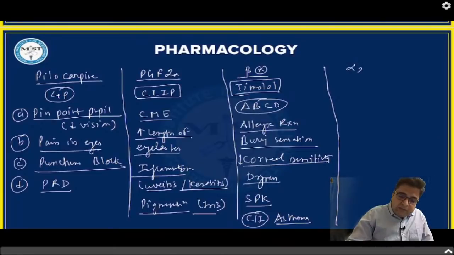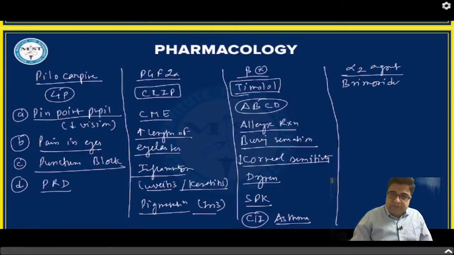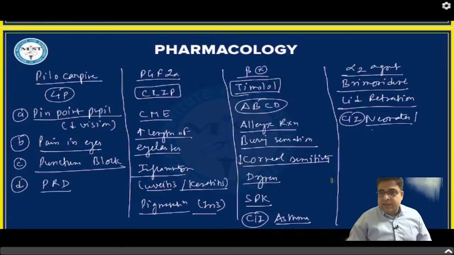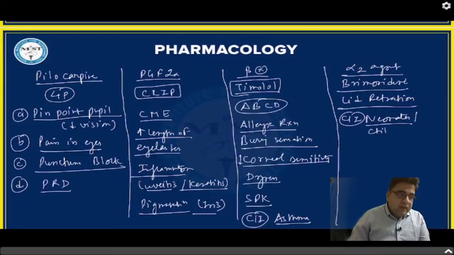After that, we have medicines which are known as alpha 2 agonists. In alpha 2 agonists, the drug name is brimonidine. Brimonidine reduces aqueous humor synthesis, and it can cause a side effect we call lid retraction. This medicine should not be given to neonates and children, otherwise there is a risk of respiratory suppression.